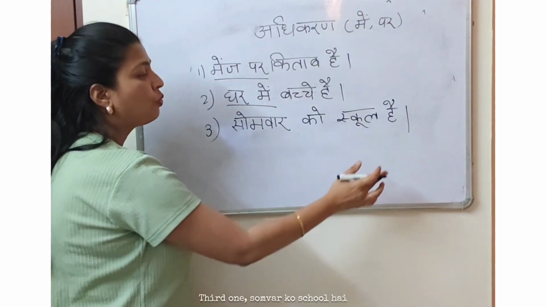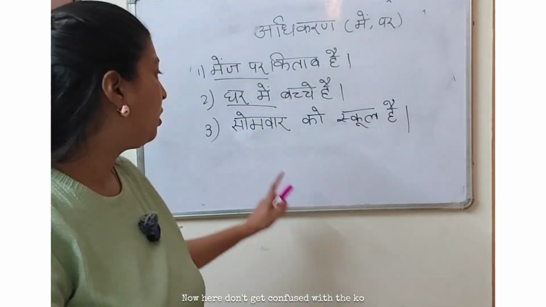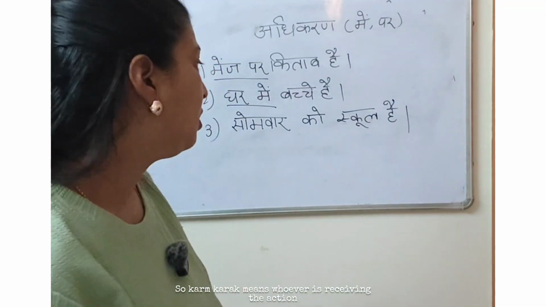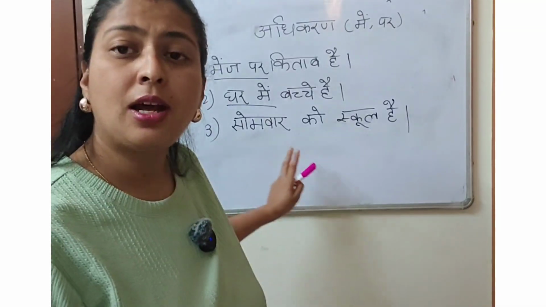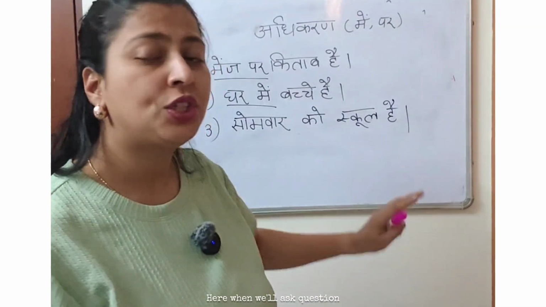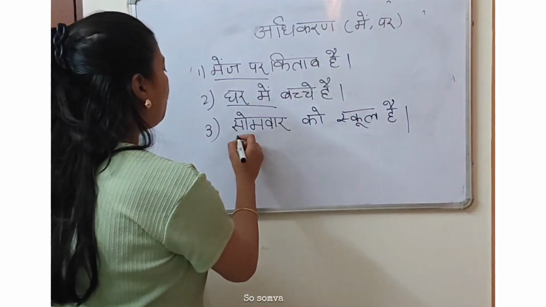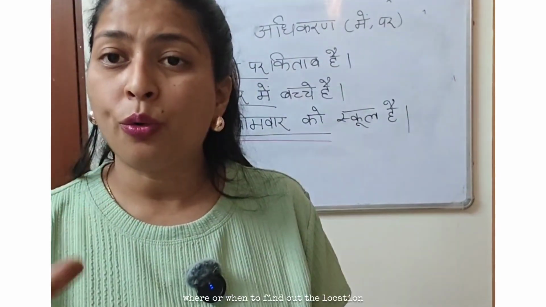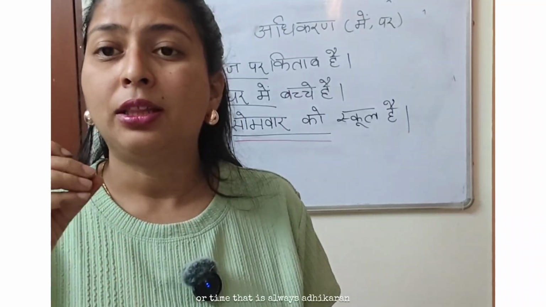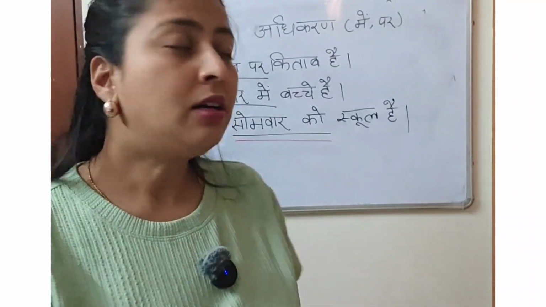Third one, सोमवार को school है. Now here don't get confused with the को used with karm karak and sampradhan karak. Karm karak means whoever is receiving the action. Here no one is receiving the action, and sampradhan means something is being given away. Here nothing is being given. Here when we ask the question, when is the school? Somvar ko. So when we ask the question where or when to find out the location or time, that is always adhikaran. Here ko is also adhikaran.